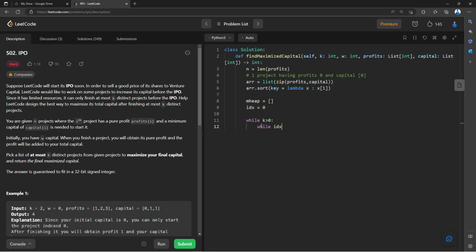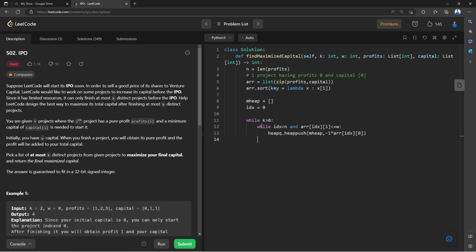So I can say while index is less than n, and my array of idx of 1, or we can say 1 as capital, should be less than or equal to w, right? I told you that until and unless my capital is less than or equal to w, you have to keep pushing into your priority queue, right? So I can say heapq.heappush, and inside of min heap you have to just put my array of index, and you have to push the profit, right? And inside Python we don't have a max heap, we have only min heap. So I can multiply it by -1.